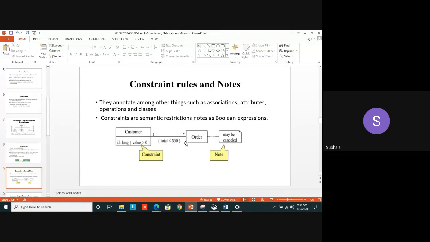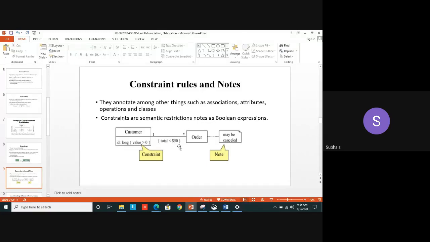Now look at the second one. Total less than $50. Here you are using two classes, customer class and order class. Assume that a customer is making some order for a product. So we are using multiplicity also. Here one customer can order what? Many number of orders. Star denotes what? Many. In this association line itself, I have mentioned the constraint. What constraint?